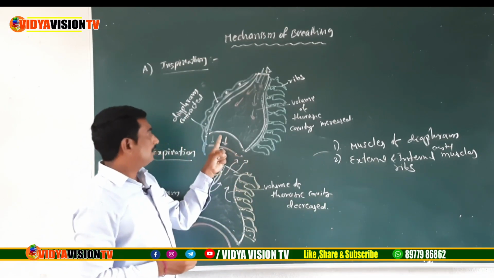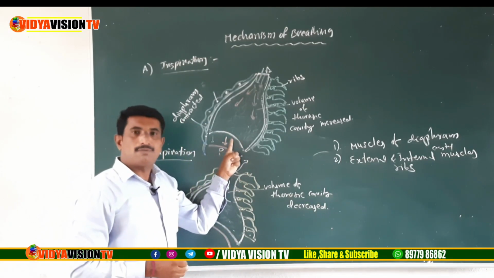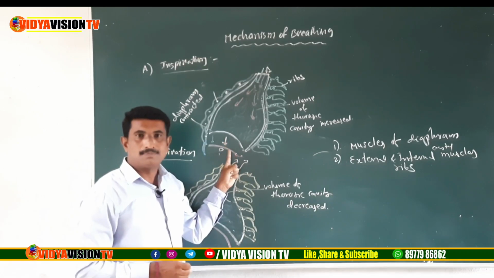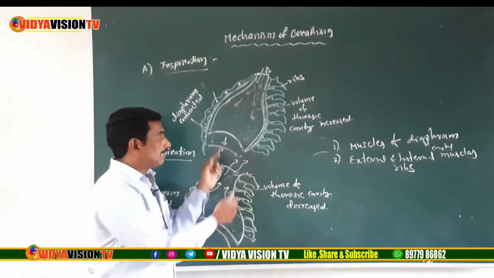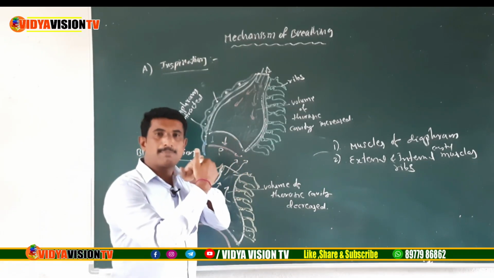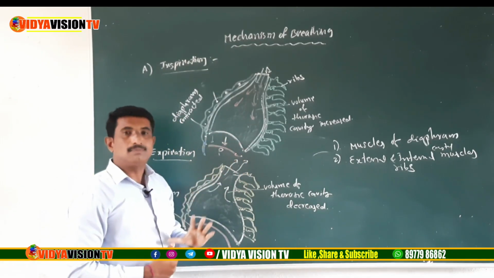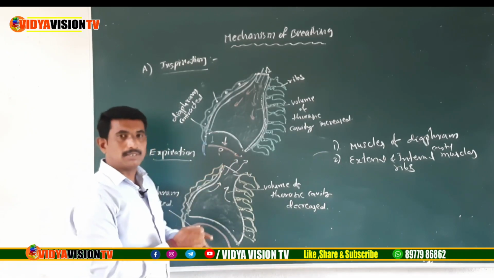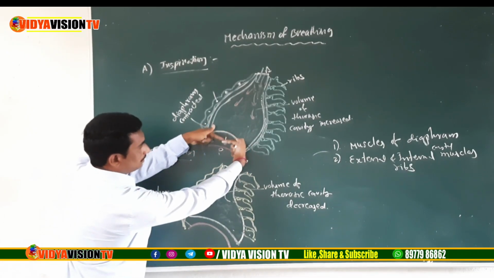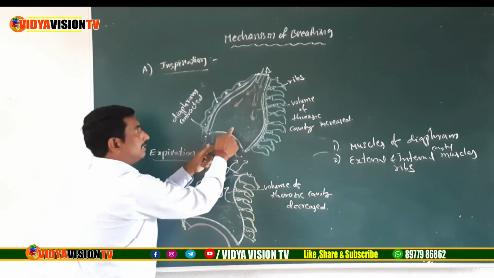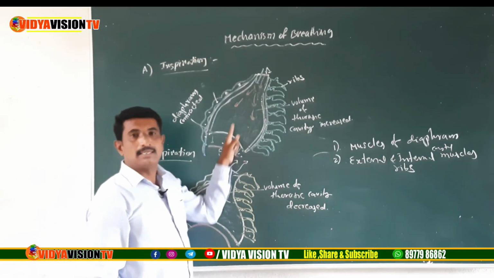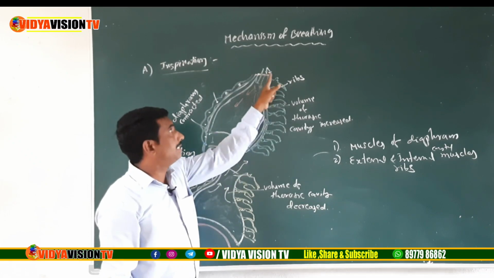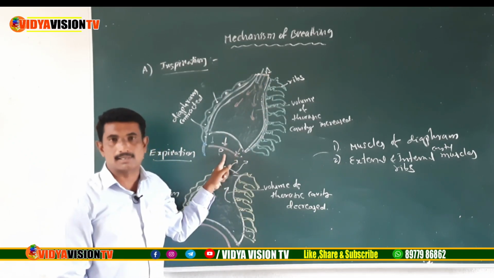Observe. During the contraction of muscles of diaphragm, the dome-shaped diaphragm becomes a flattened structure, children. You observe, this dome-shaped structure becomes flattened. So the cavity inside increases, the thoracic cavity increases from the anterior to the posterior axis.